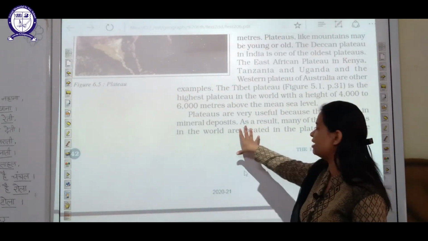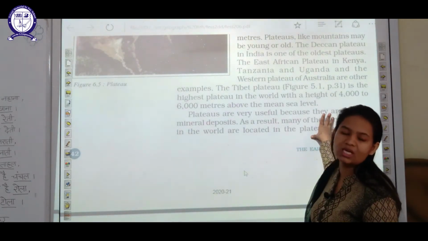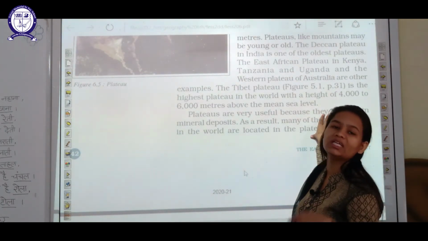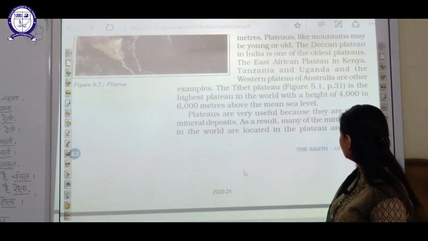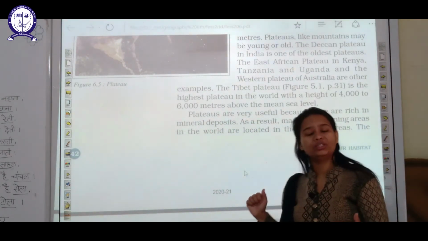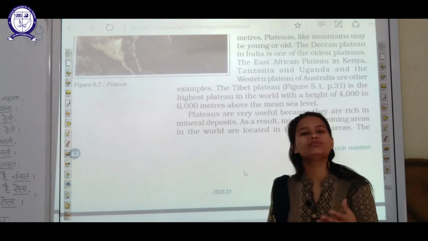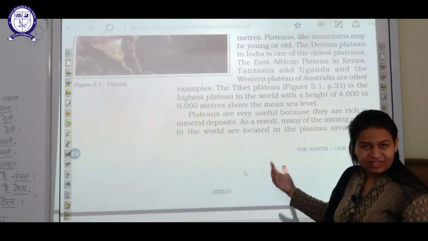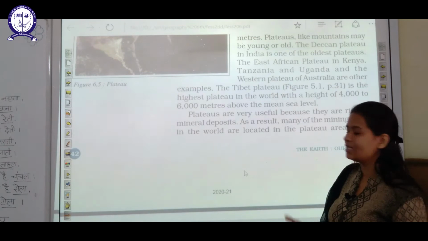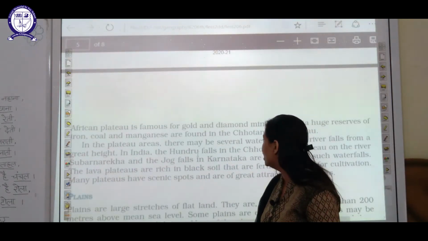So that is what is mentioned here, that plateaus are useful because they are rich in mineral deposits. As a result, the mineral will be in raw form, present in the form of ore. So various mining activities take place on plateaus in different parts of the world.